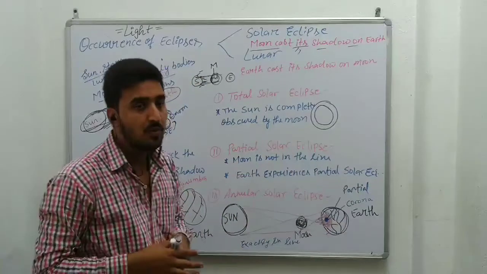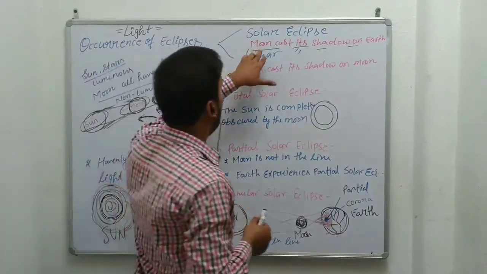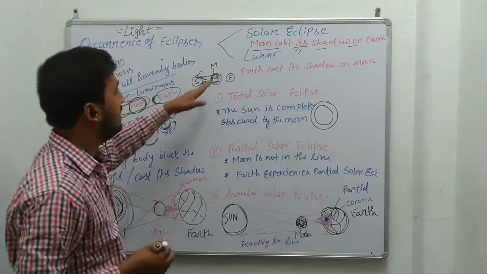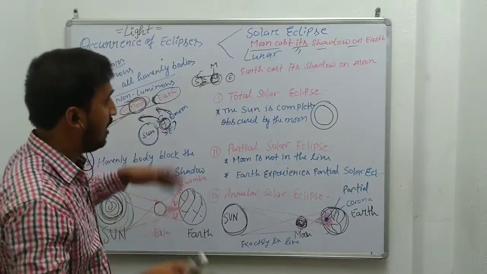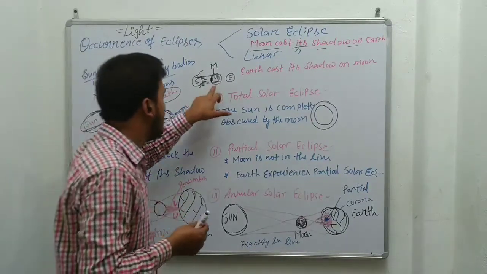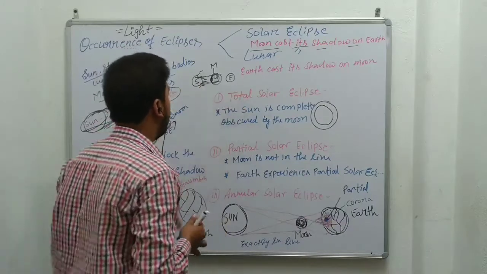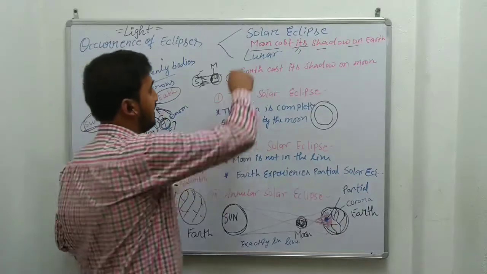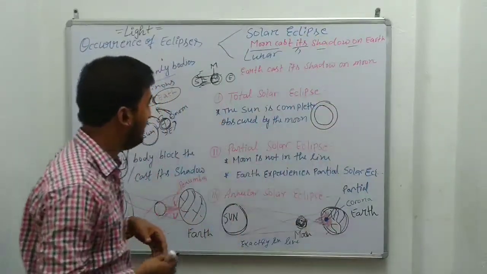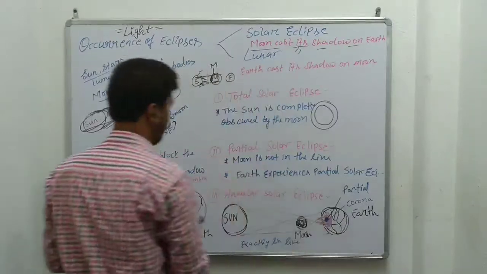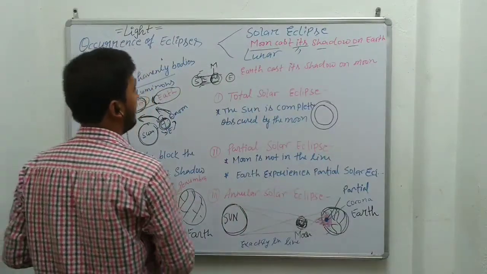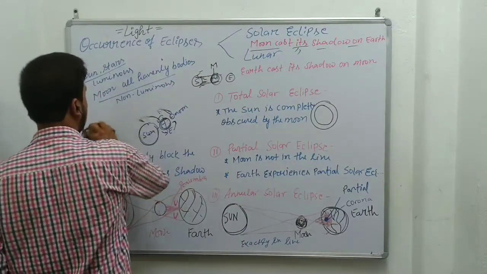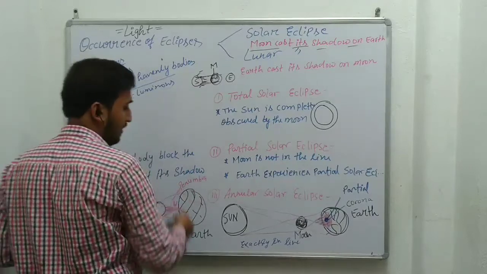If anyone asks you what a solar eclipse is, what will you tell? The moon casts its shadow on the earth, so the earth is not receiving light from the sun. That is the concept of solar eclipse. Or you can say: when the moon comes between the sun and the earth, and at that time sun, moon and earth are in the same line, that becomes the cause of a solar eclipse. Then what is the cause of a lunar eclipse? When the earth casts a shadow on the moon, that is the cause of a lunar eclipse.